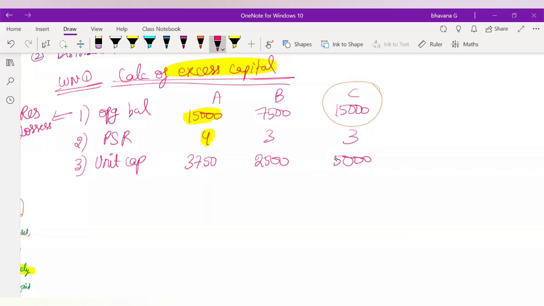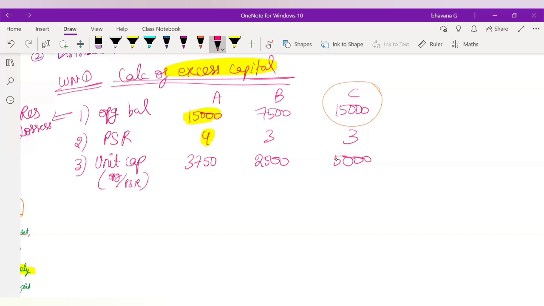Okay, so these are the first 3 steps. Now I'll move on to the 4th step also. First, we'll revise again. So you have to write A, B, C, and then you have to write their opening balances. Once you write their opening balances, second step, you have to write their profit sharing ratio. Third step, you have to find out the unit capital. Unit capital is nothing but your opening balance by profit sharing ratio.